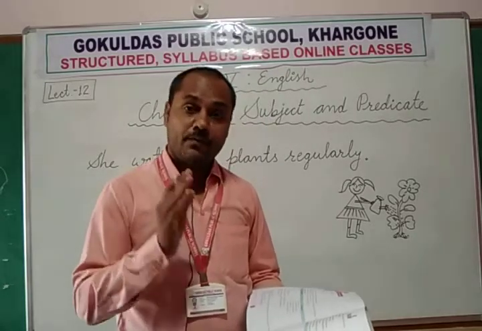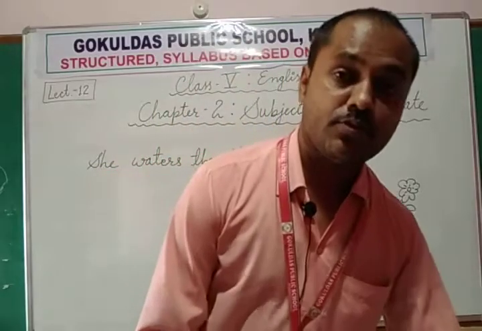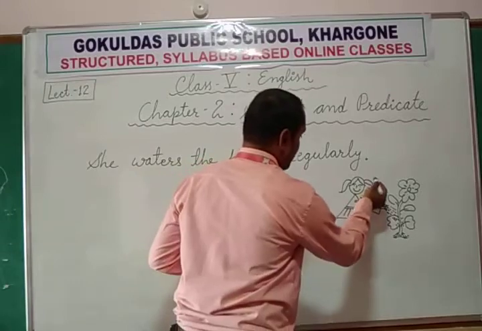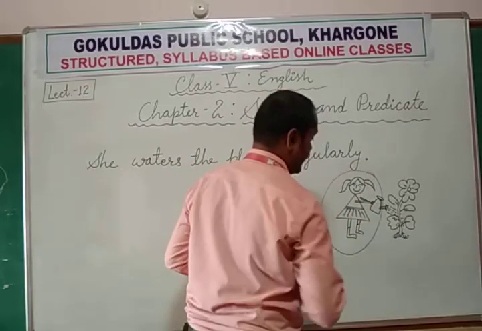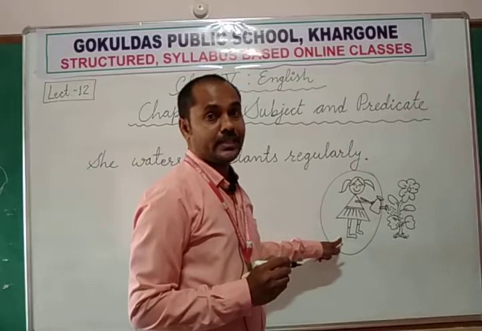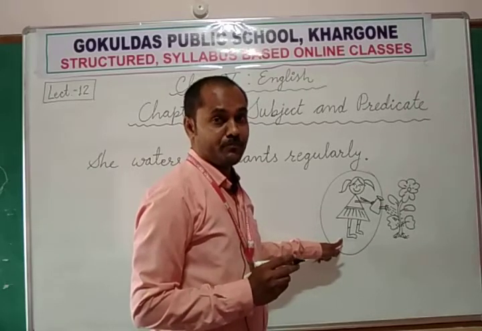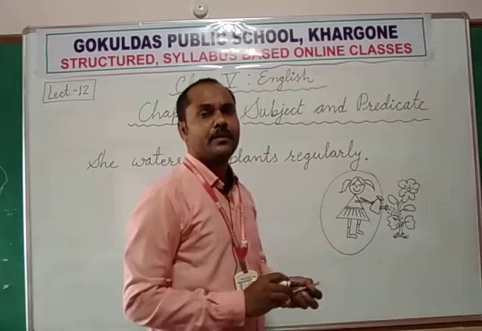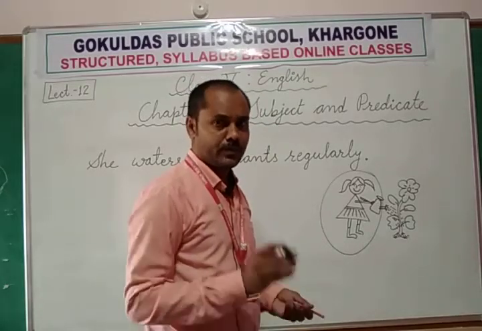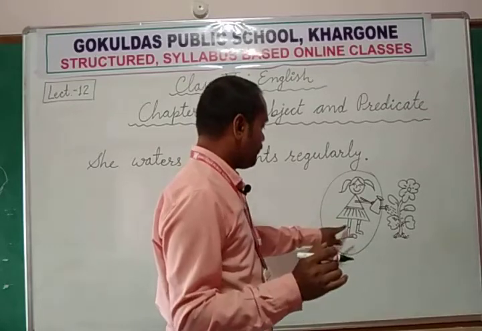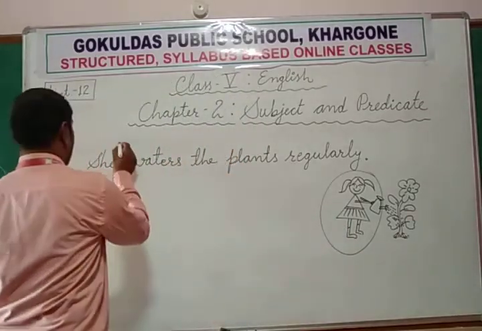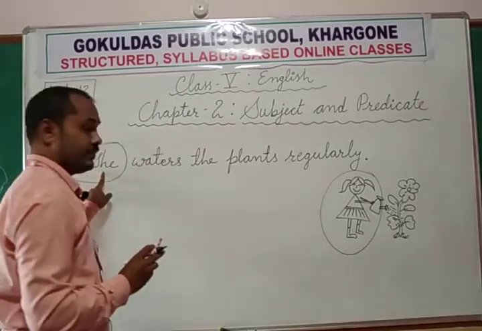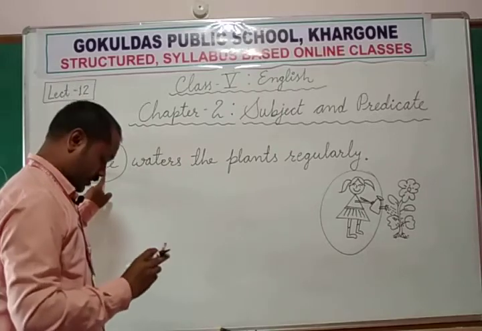Now, if we divide this sentence into two parts, one is our subject. Subject means the person who is performing this action. That person is called the subject. Here it is a person, but it may be a place or a thing also. One part is she, because she is doing this work.